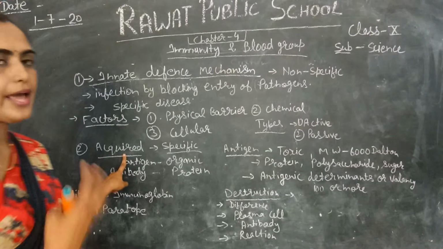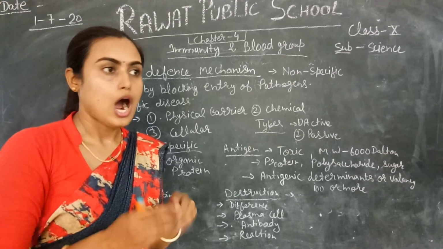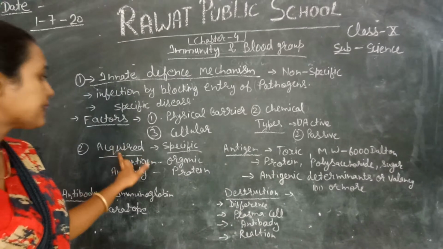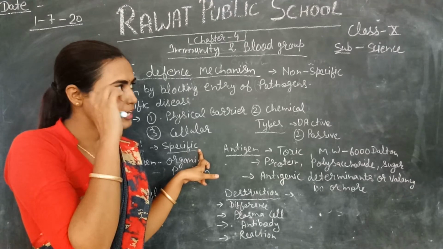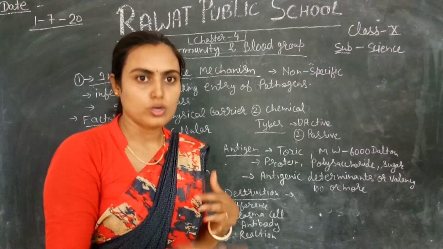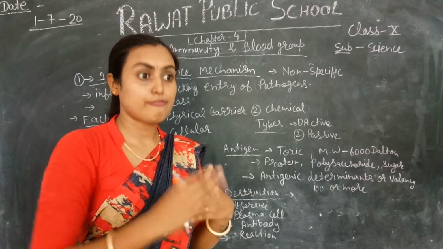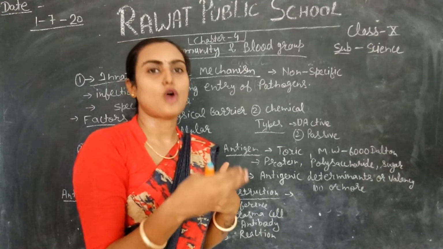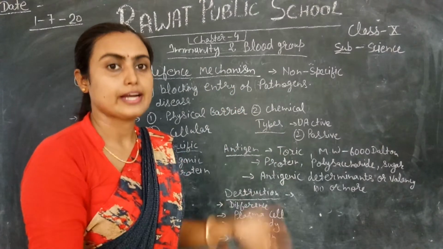First was innate, which you get from birth. Next is acquired. Acquired, as the name indicates, means we acquire this immunity after birth according to the situation. That's why this is a specific type of defense mechanism. For example, if you are affected by a flu or any kind of common cold for the very first time, then your body prepares itself for the next time to beat the virus or bacteria. How will our body beat the pathogen, microorganism, bacteria and virus the next time?